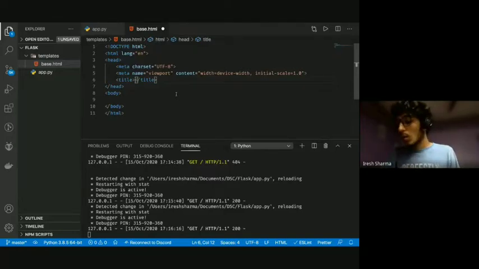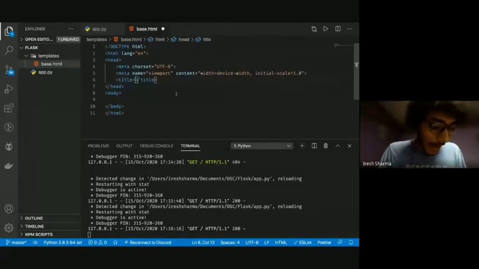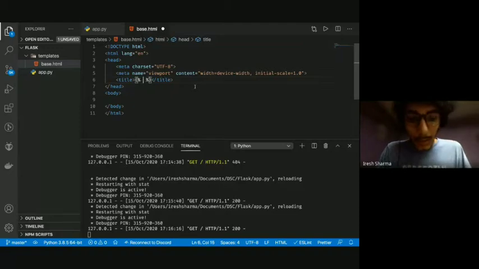So we're going to convert this into a Jinja template. The way we do that is very basic. We go ahead and add Jinja variables into it. For the title, I'm going to add the percentage syntax, and I'm going to name this block title. You'll understand what this means in a little while. Just hang in there.